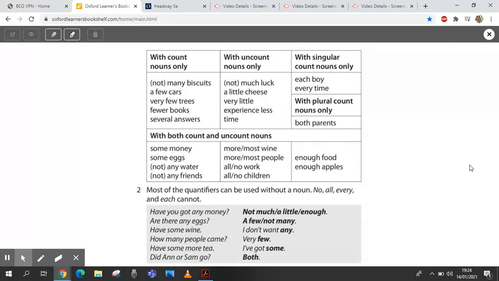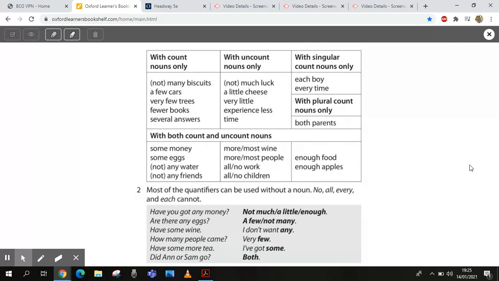So if it's countable, you can say one. How many biscuits? 5 biscuits. How many cars? 6 cars. Okay, and so on. So we can count them. If you look at it with luck, you can't say how many lucks. 1 luck, 2 lucks, 3 lucks. Okay. Cheese. We're thinking of the substance, not like the chocolates one before.